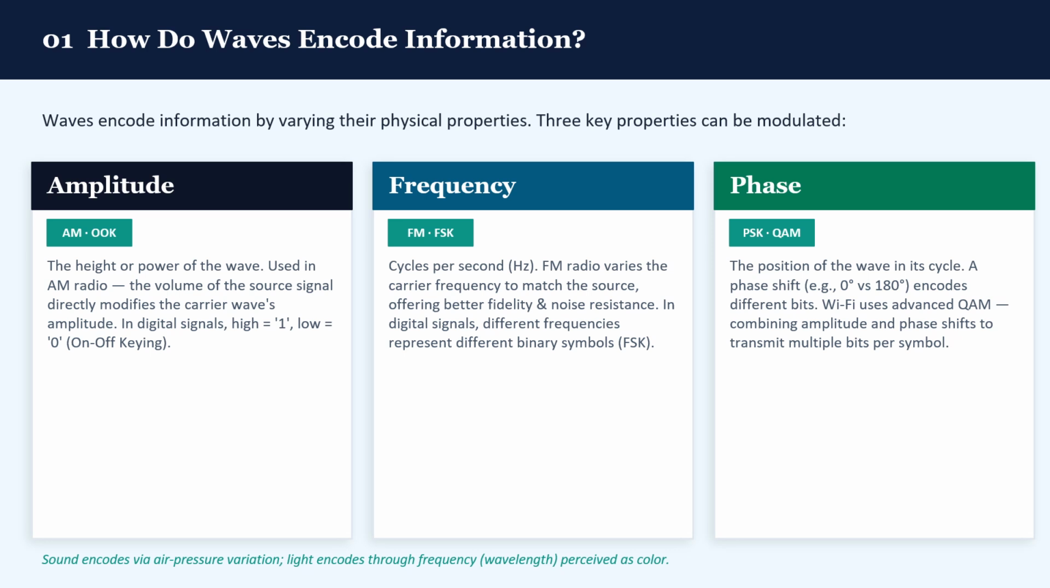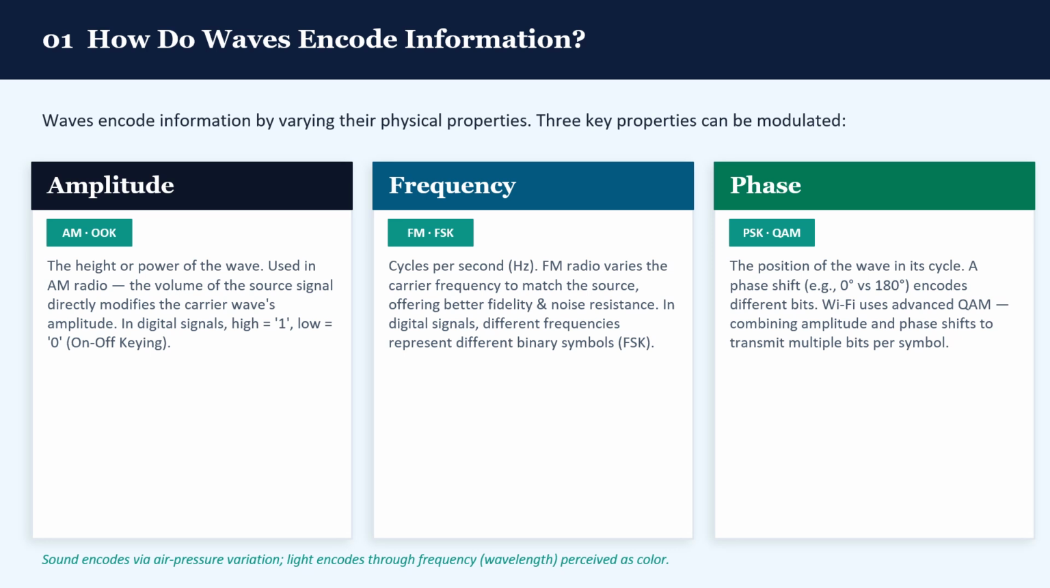Second, frequency. This is how many times the wave cycles per second, measured in hertz. FM radio works this way, and it gives us better sound quality than AM. In digital systems, different frequencies can represent different symbols, which is called FSK.